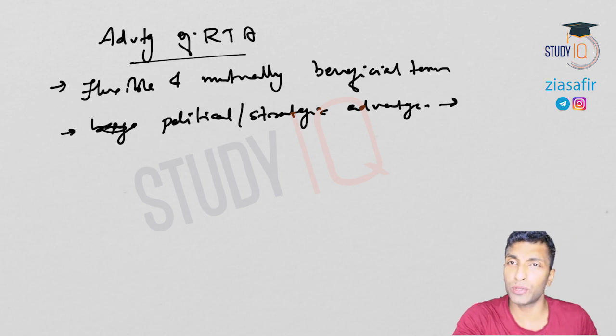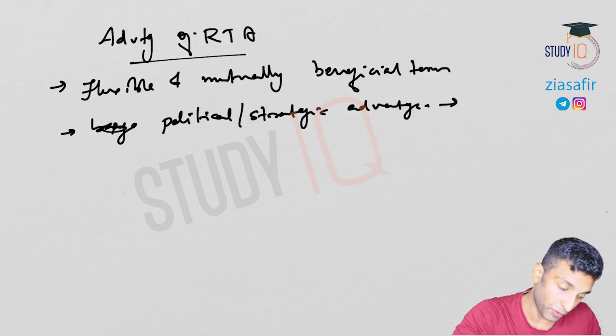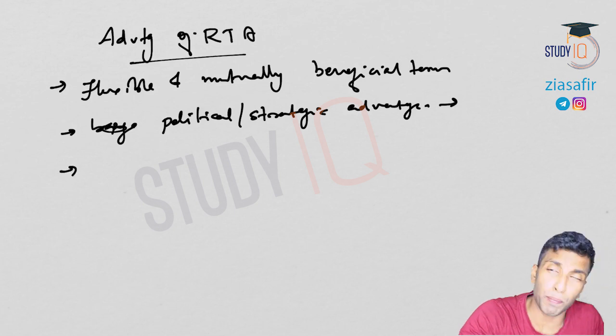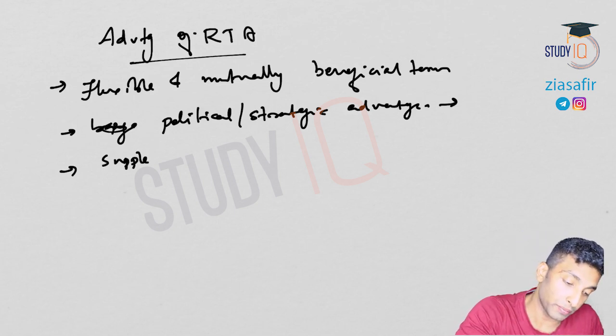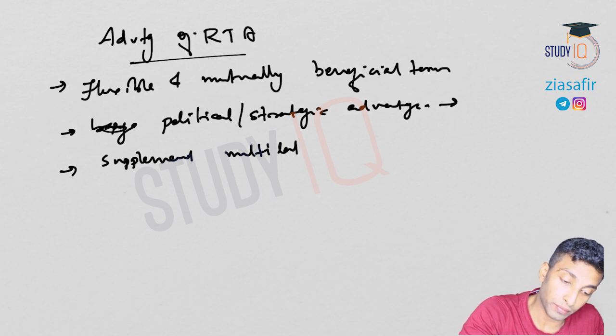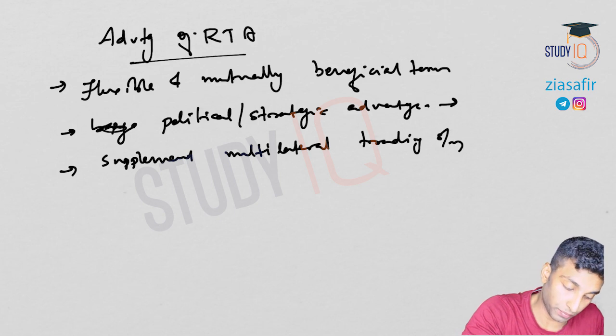Basically, the member countries of regional trade agreements will get better bargaining power in the bigger forums. Then it will supplement the multilateral trading system. It will always supplement the WTO. So supplement the multilateral trading system, that means WTO.